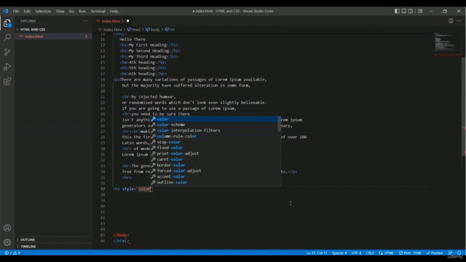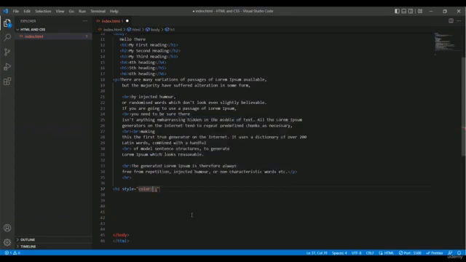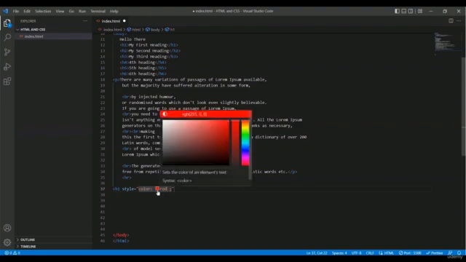I have the color style suggestion in here, so I am pressing the tab option. We have a space, and inside this space we have to type the color name. As an example, I'm writing red, and once I write red, a red color just appeared.